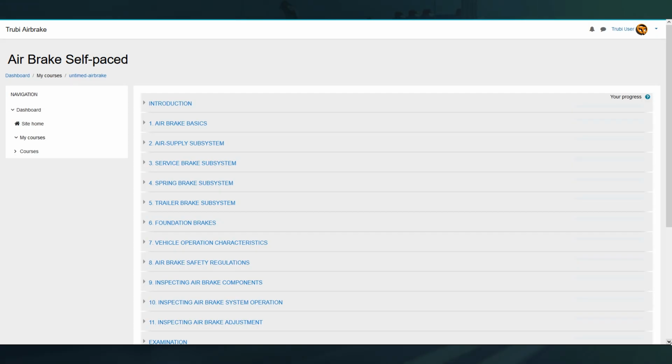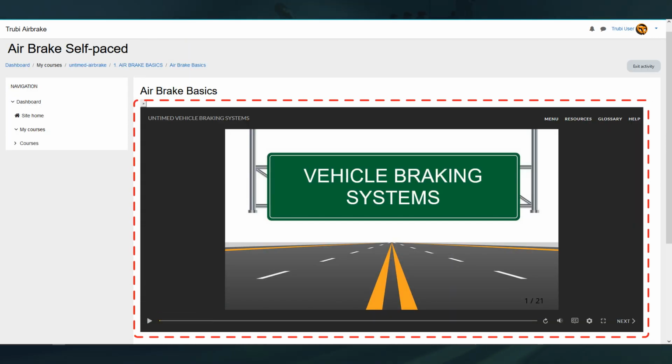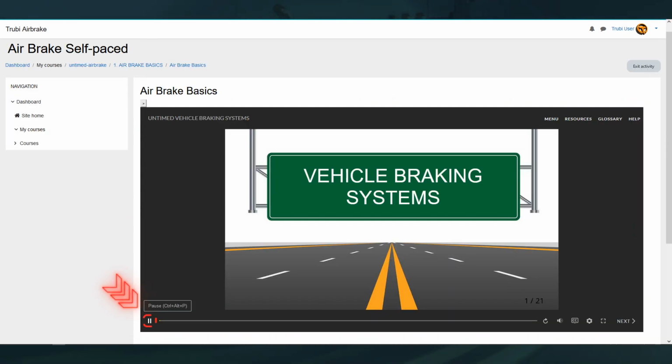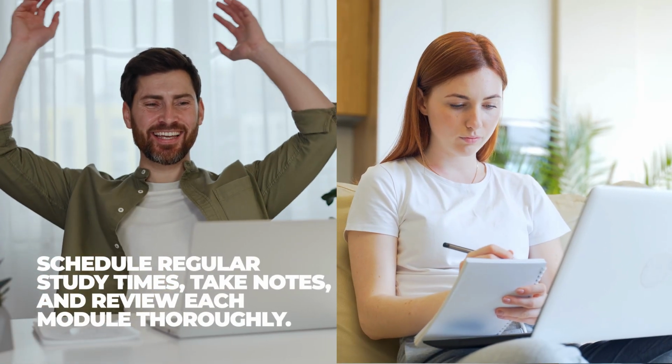To maximize your learning experience, it's essential to engage actively with all course materials. Use the main program player to pause, play videos, and adjust audio levels as needed. All slides come with closed captions. Simply click CC to turn them on. Schedule regular study times, take notes, and review each module thoroughly.